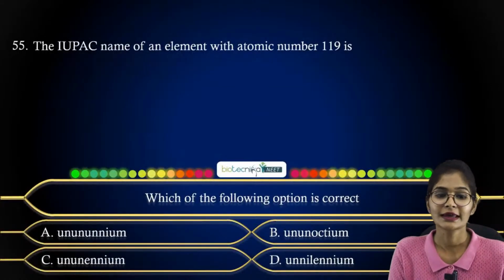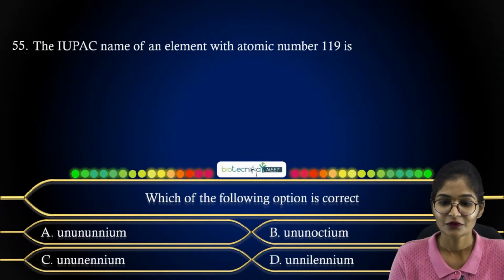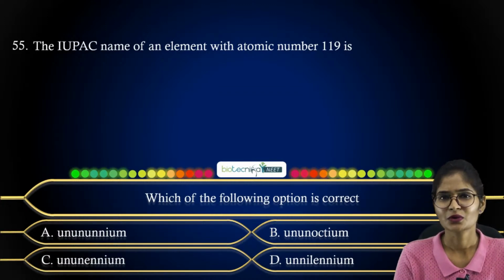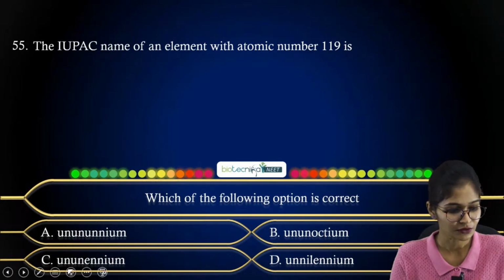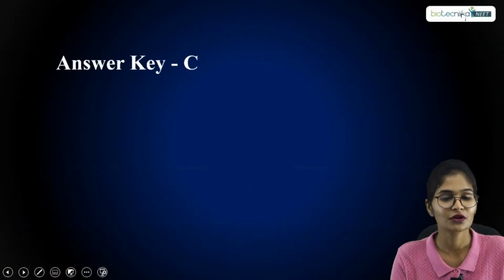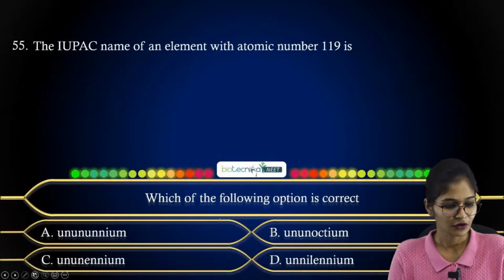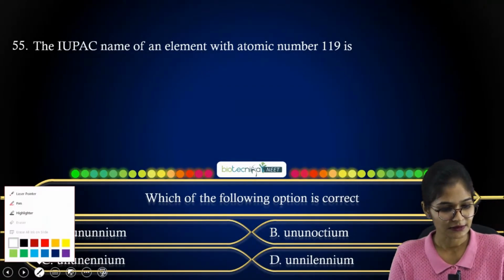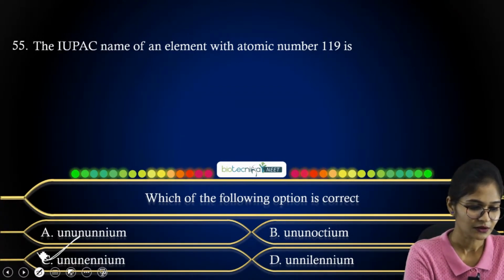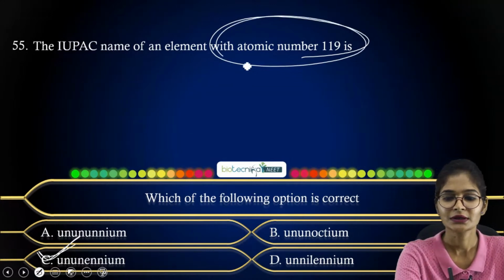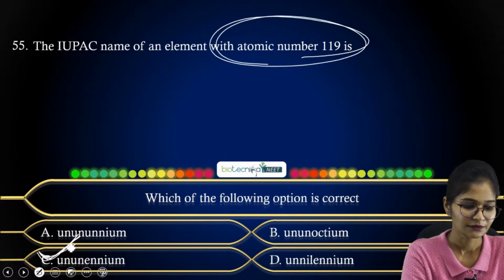Now coming to your next question, where they have directly given the IUPAC name for atomic number 119. Whenever they give an atomic number, you are going to consider its prefixes, suffixes and all, right? So with respect to this question, your answer is option C, ununennium. So 119 atomic number, how can you name it? As ununennium.